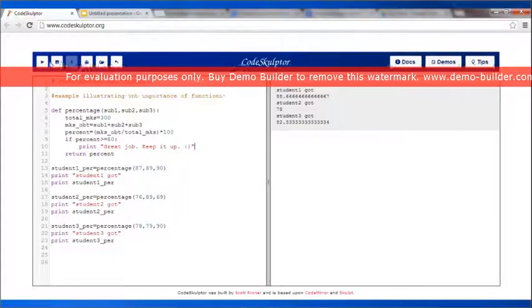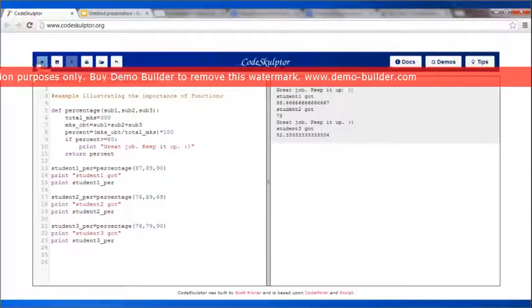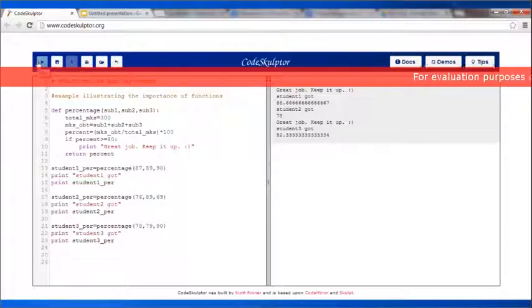So let me see what it is going to do. There it is. So you see that student 1 had got 88 point something, so the teacher said great job, keep it up. The second student didn't score that much, and the third student again got above 80, so it got that comment, great job, keep it up. So this is all I have.